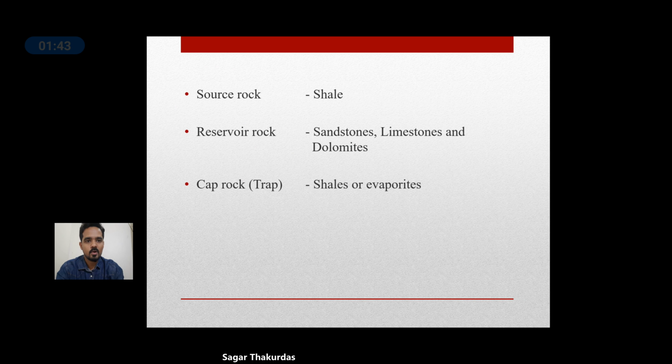So here you can see that a source rock usually is a shale rock. Then a reservoir rock could be sandstone, limestone, or dolomite. And a cap rock is in the form of shale or evaporites, which is impervious, which can restrict the movement of oil and gas. Now it is not necessary that a reservoir rock is always a sedimentary rock. A fractured granite or fractured metamorphic rock or any other kind of rock can act as a reservoir rock which has porosity and permeability, either inherent porosity and permeability or fractured porosity, induced porosity and permeability.